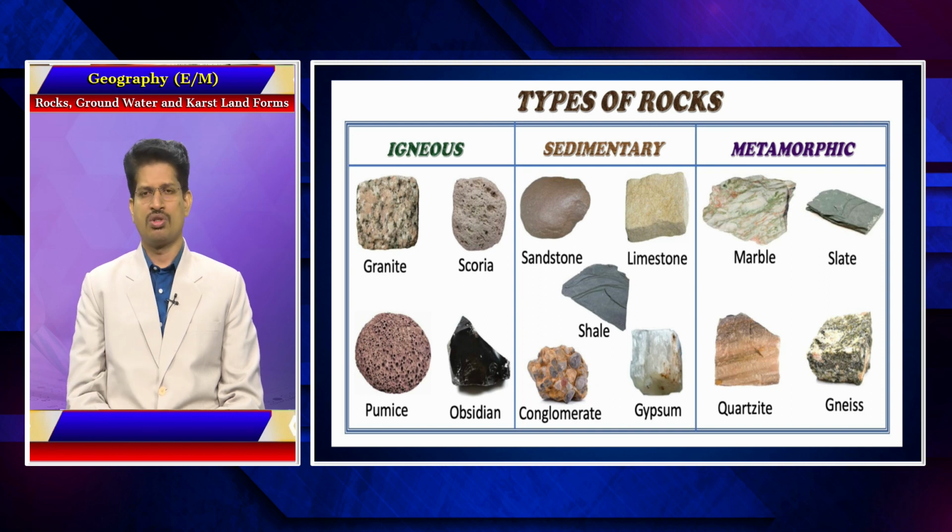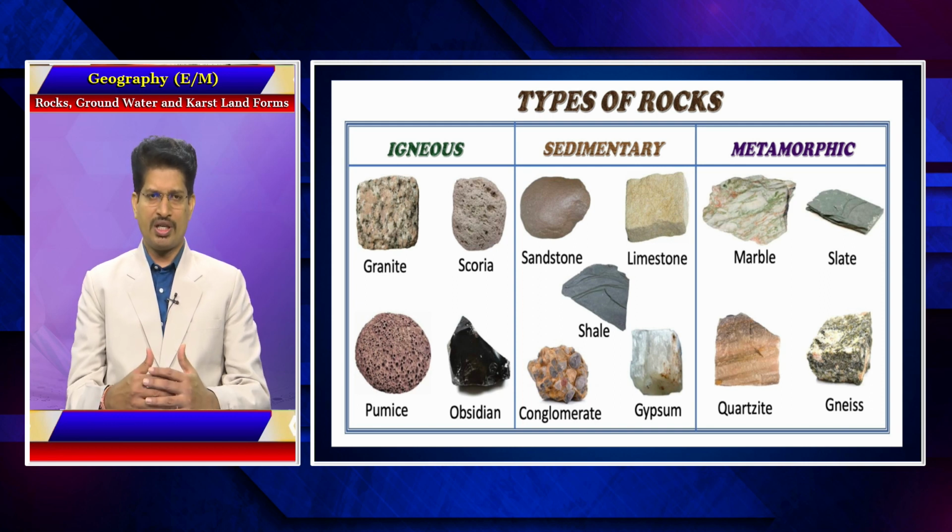In the case of sedimentary rocks, limestone, shale, gypsum and sandstones are the classic examples. In the case of metamorphic rocks, marble, slate, quartz and gneiss are the classic examples of these different variant types of metamorphic rocks.